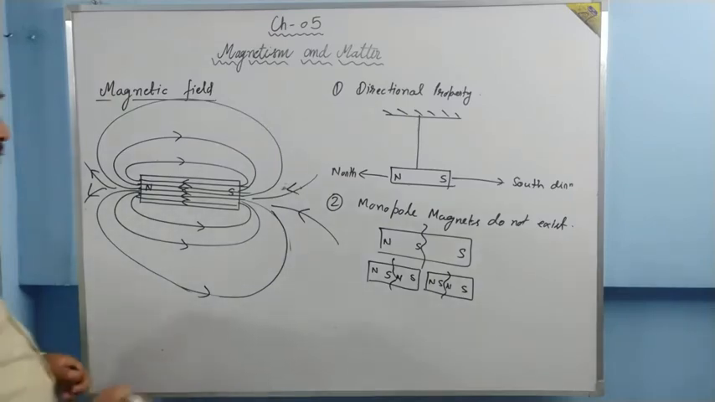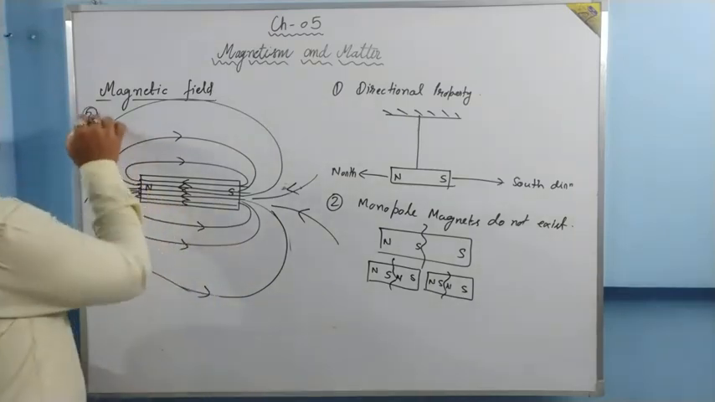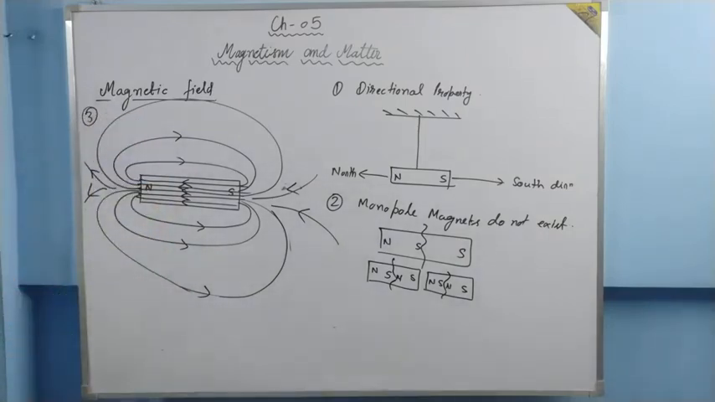And the third property is magnetic field lines. Okay, so these are the basic properties of magnets.